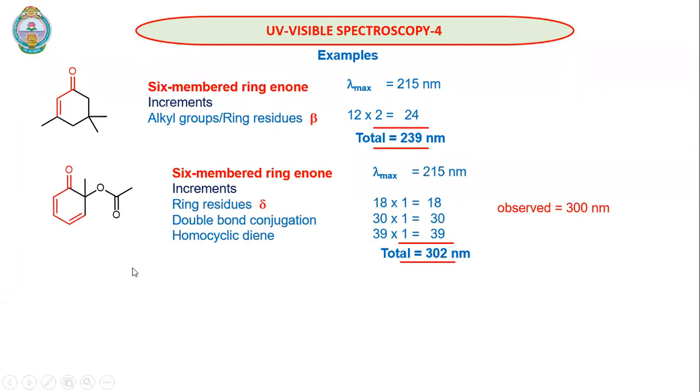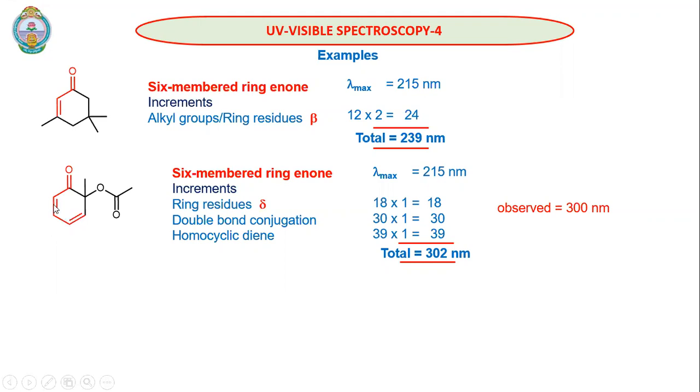Now look at this example. Again, this is a 6-membered system, but we have one more double bond in the cyclic system. So for a 6-membered ring enone, the parent value is 250 nanometers. When we look at the increments, we don't worry about the other side of the carbonyl. As I said, we don't consider the substituents on the other side of the carbonyl. We consider the substituents only on the enone part.